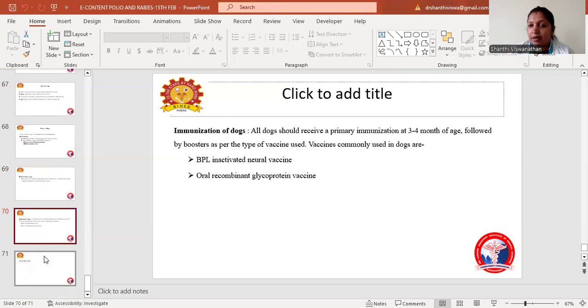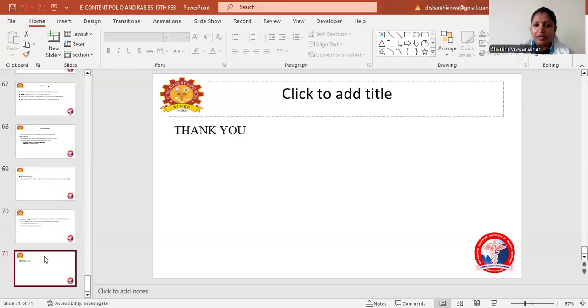Coming to the immunization part in dogs, all dogs should receive the primary immunization at 3 to 4 months of age, followed by a booster as per the type of vaccine used. Vaccines commonly used in dogs are the BPL inactivated neural vaccine and the oral recombinant glycoprotein vaccine. Thank you.